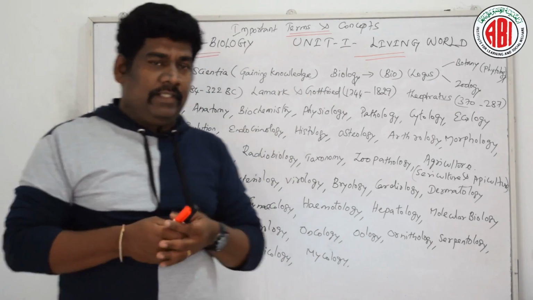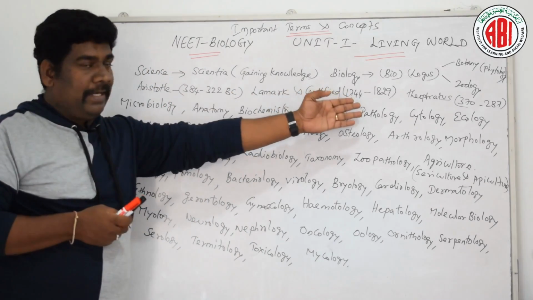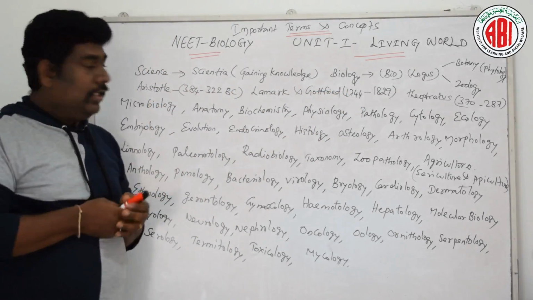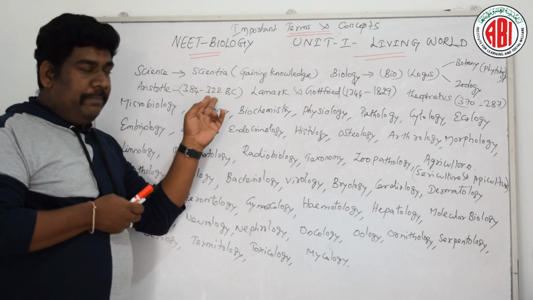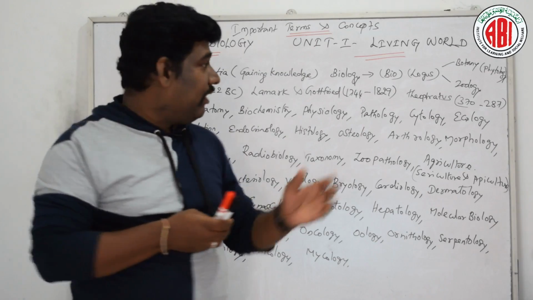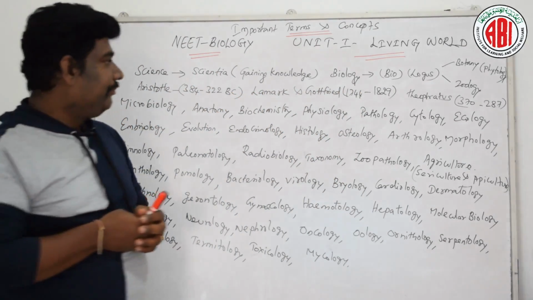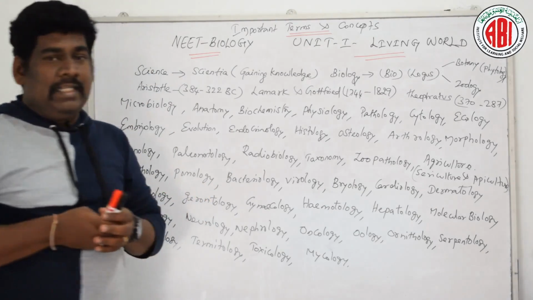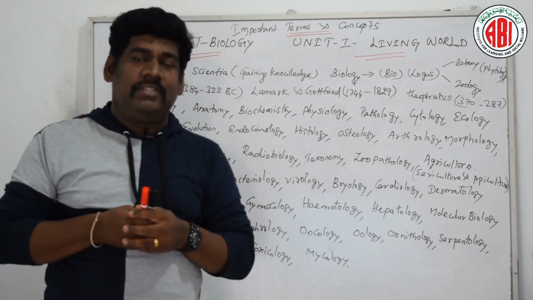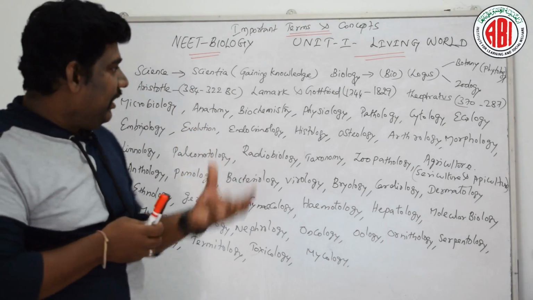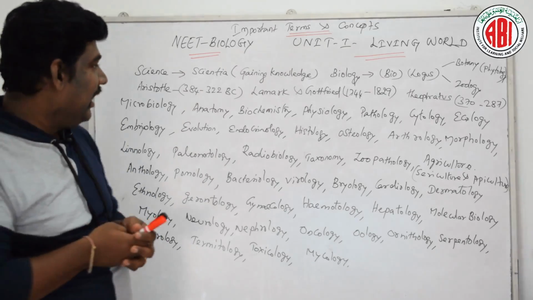Let us see one by one. Before that, we would like to discuss these important points. Aristotle, between the years 384 and 322 BC, is considered to be the father of biology, father of science or father of zoology, because he was the first historical trace evidence for making different observations and conducting different experiments in the earlier period.